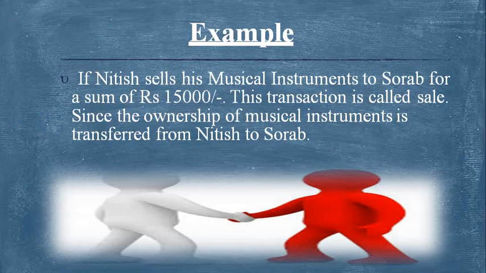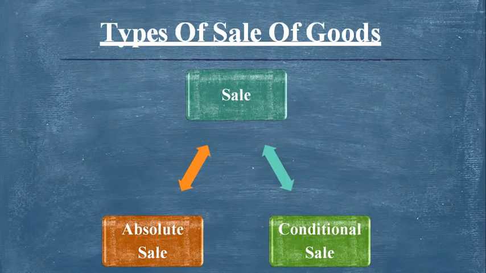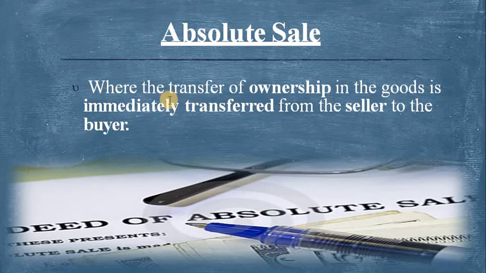Next we discuss the types of sale of goods. There are two types: absolute sale and conditional sale. Absolute sale means where the ownership in the goods is immediately transferred from the seller to the buyer. That is, if the sale takes place immediately, the ownership is transferred at once from the seller to the buyer.